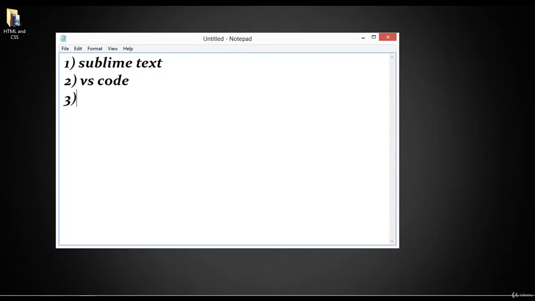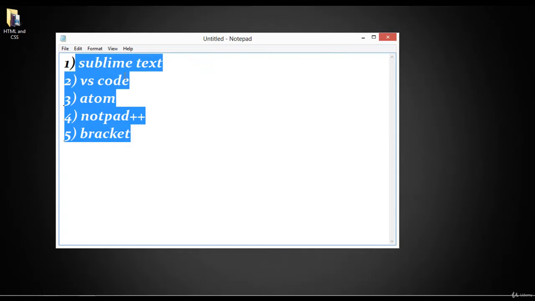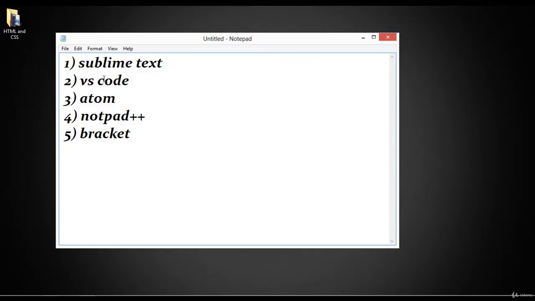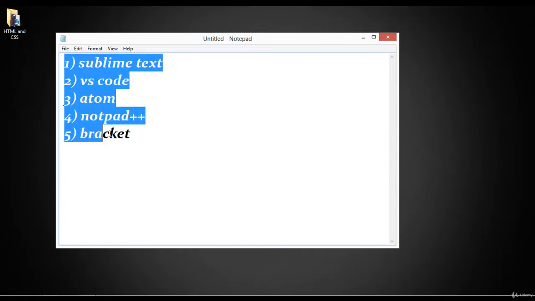On number 3 we have Atom. On number 4 we have Notepad++. On number 5 we have Brackets. So these are the 5 famous, or you can say popular, code editors.